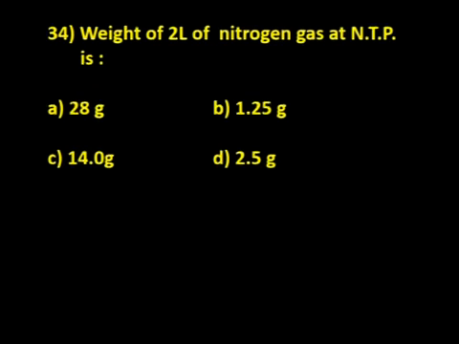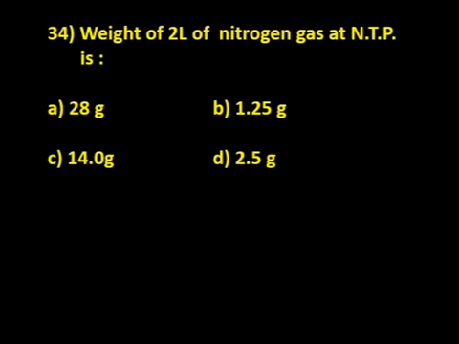Okay. Now you consider one more question here. Weight of 2 liters of nitrogen gas at NTP. Now you know gram molar volume. What is gram molar volume? 1 mole of any gas occupies a volume of 22.4 liters at STP.